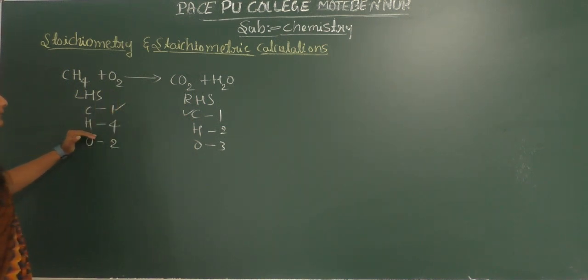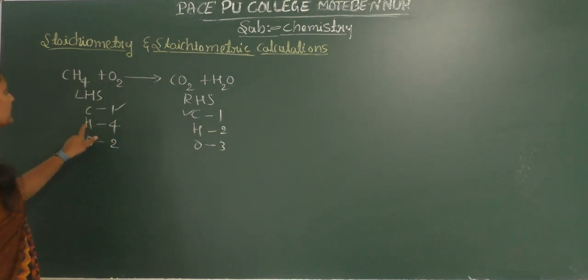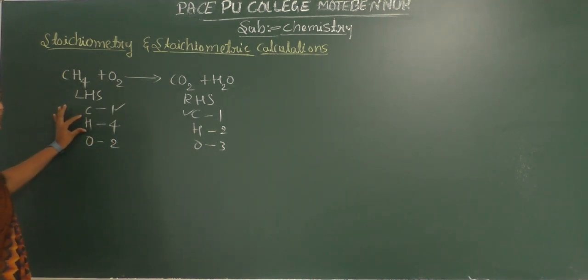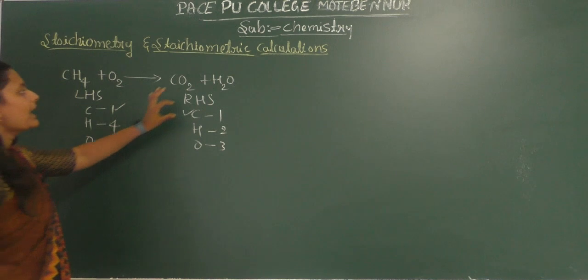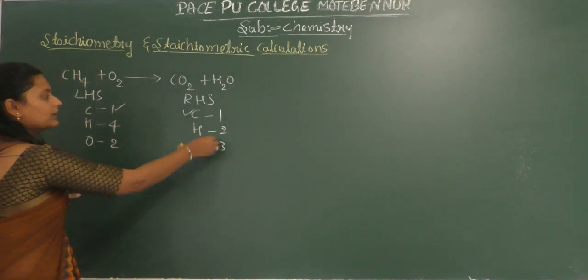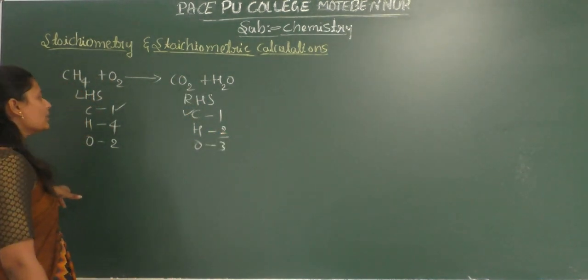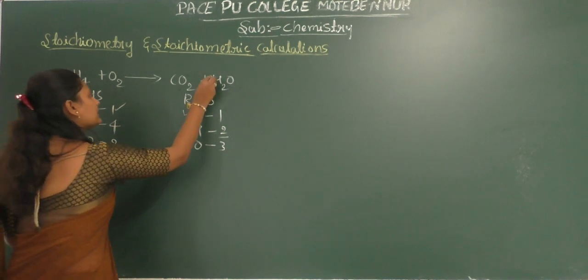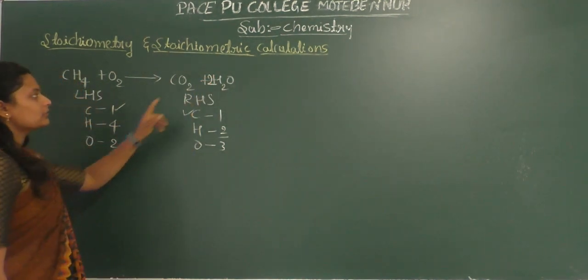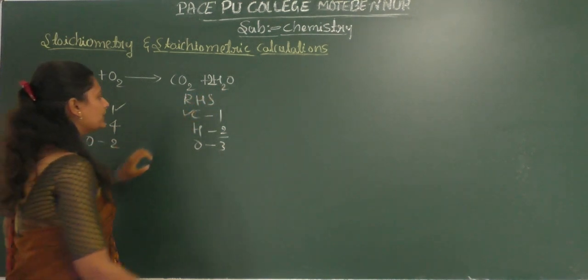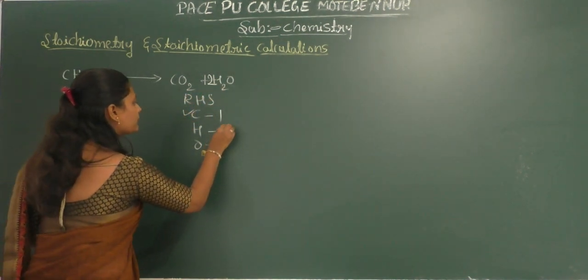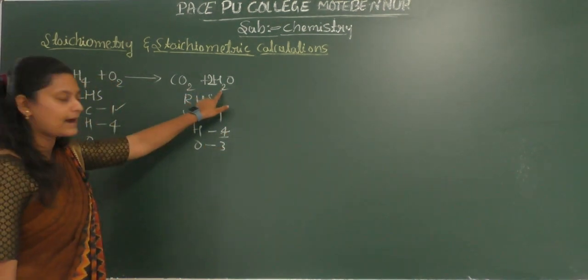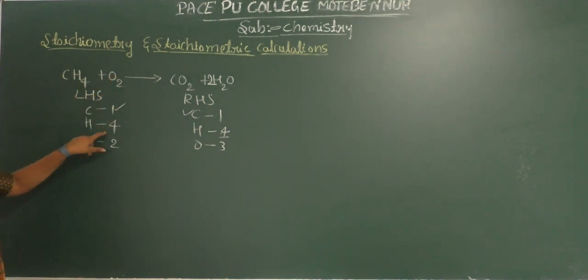But when we consider the hydrogen, here in LHS side totally 4 hydrogens are present, and in RHS side there are only 2 hydrogens present. To balance this one we have to write 2. Okay, so now 2 into 2, so here there are totally 4 hydrogens present at the RHS side as well as at the LHS side.